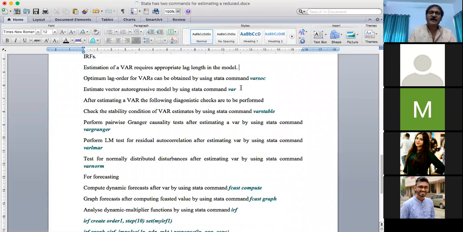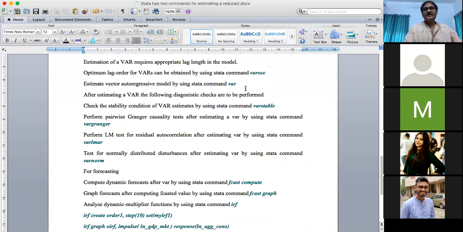But in the present versions, Stata 14 and Stata 15, if you just use the command var, Stata by default will calculate the optimum lag length in the background. So we do not need to use VARSOC before estimating the model.